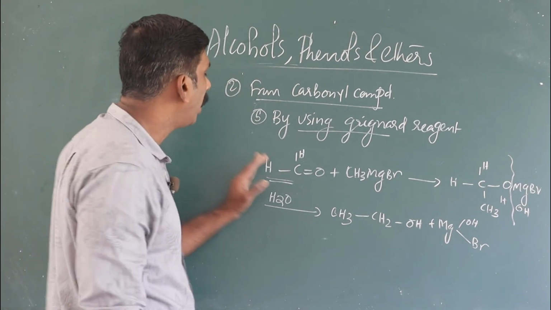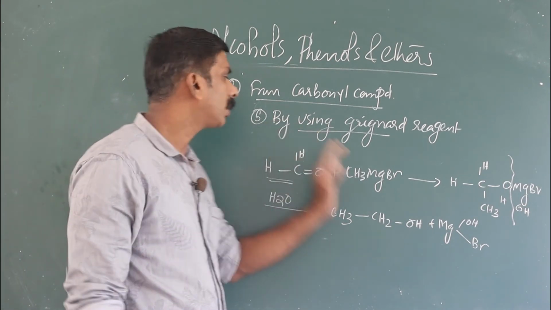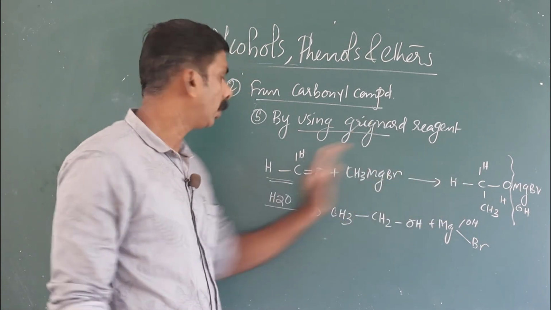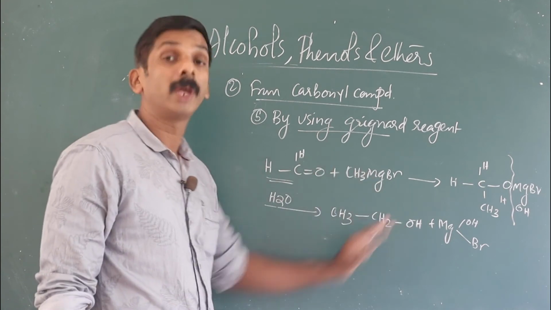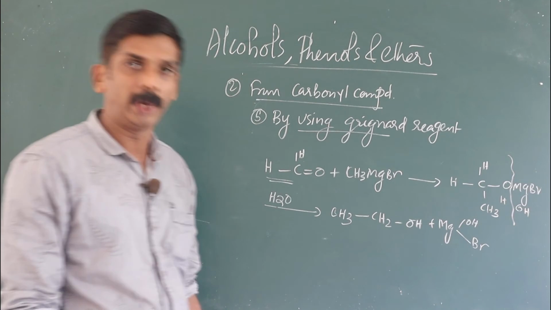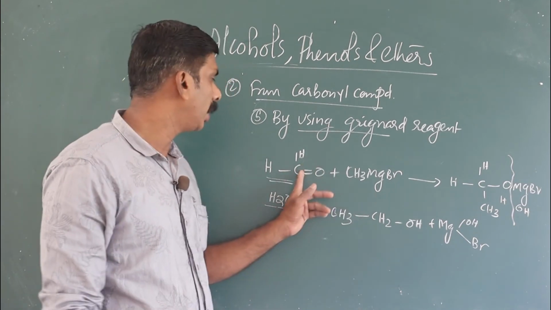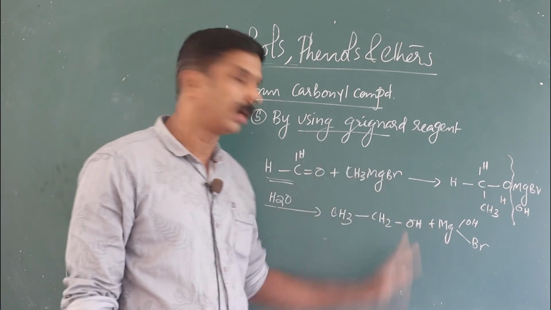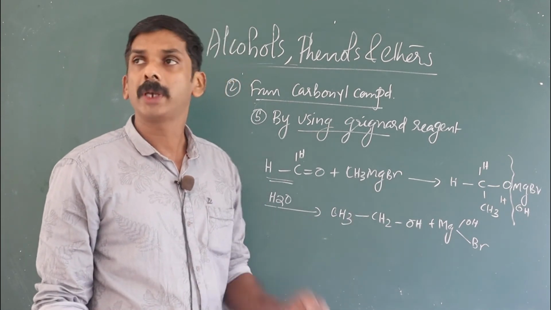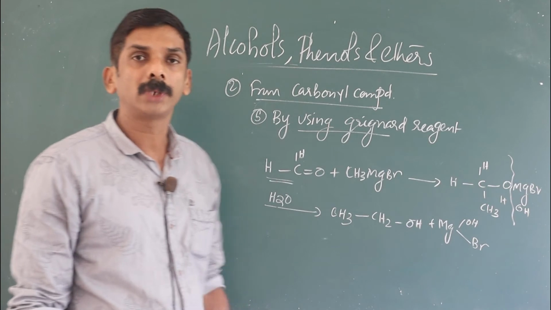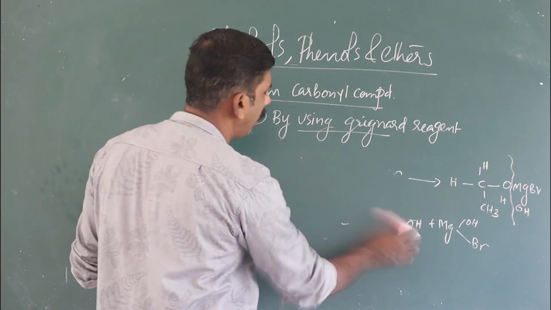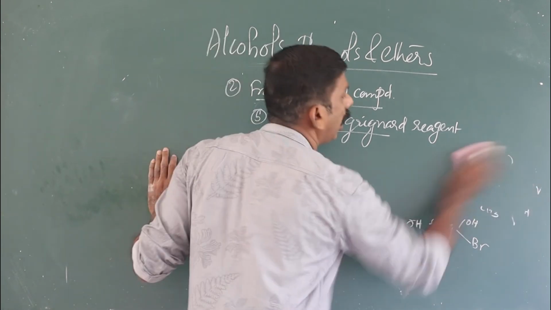That is, formaldehyde reacts with the Grignard reagent to give an addition product which on hydrolysis gives primary alcohol. The question can be asked in different ways. That is, formaldehyde or methanal can be converted to ethanol on treatment with a Grignard reagent. Which Grignard reagent you should adopt for that conversion, explain with the help of a chemical equation. Only formaldehyde gives primary alcohol.